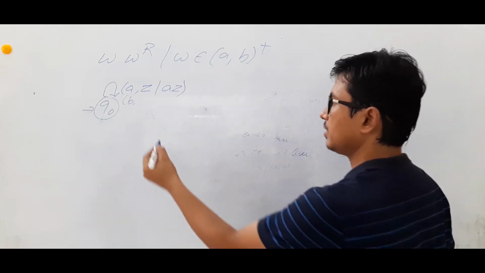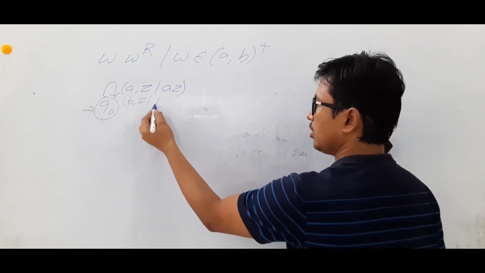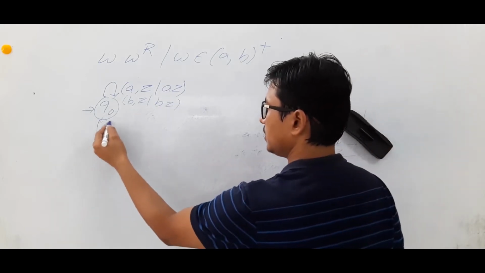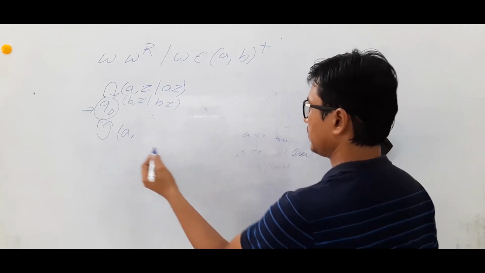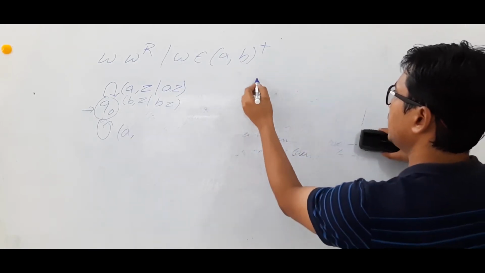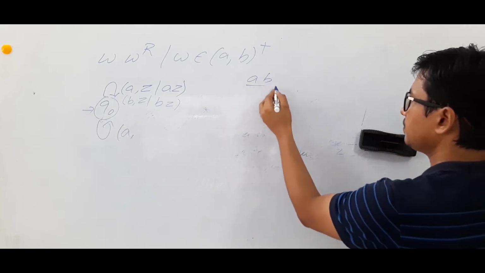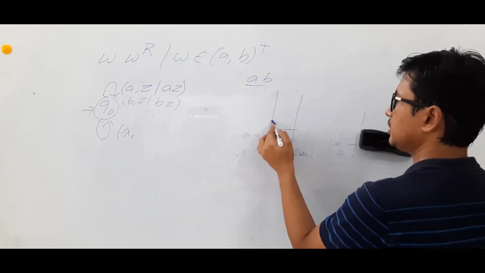Or I can see a B, and the top of the stack is currently Z, then also I have to push it. Or if the input alphabet is A, let's take that A B is my W. So Z is the initial stack, so we are pushing that A.